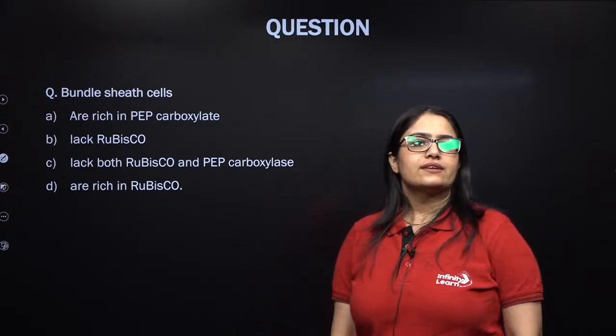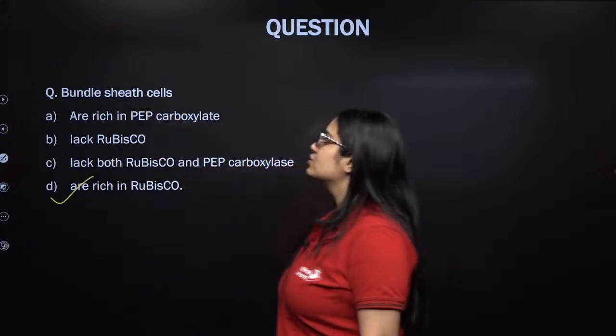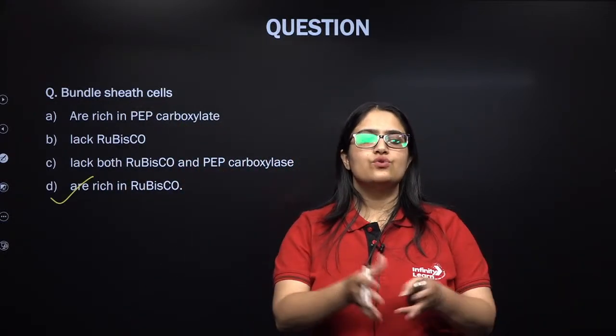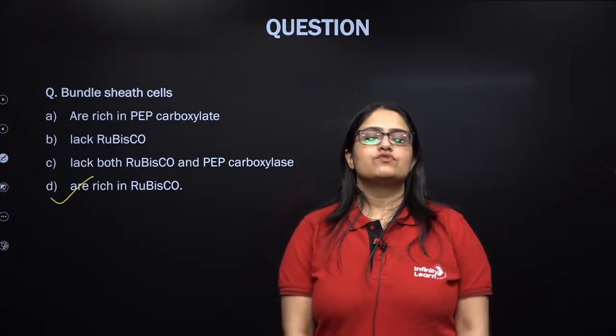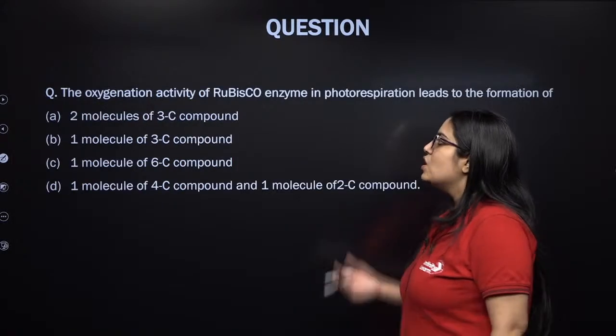The answer is this, excellent. They will be rich in Rubisco because in the bundle sheath cell the dark reaction will take place, and for the dark reaction to take place CO2 must react with RuBP, and this reaction is catalyzed by Rubisco. They are rich in Rubisco. Excellent. Now see the next question.